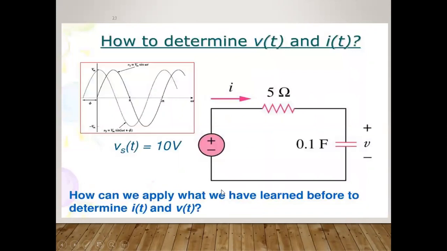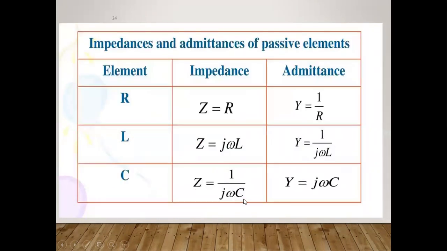See here, in the previous case, if pure R, there is no capacitor here, at that time Z is equals to R. If no R, only the L is there, that time Z is equals to j omega L. But if there is no R, there is no inductor, only the capacitor is there along with the source, that time Z is equals to 1 by j omega C. So these are nothing but how we can represent the impedance in the AC analysis. That is important, if you're having a pure resistor, a pure inductor, or a pure capacitor in the circuitry along with the source of excitation.